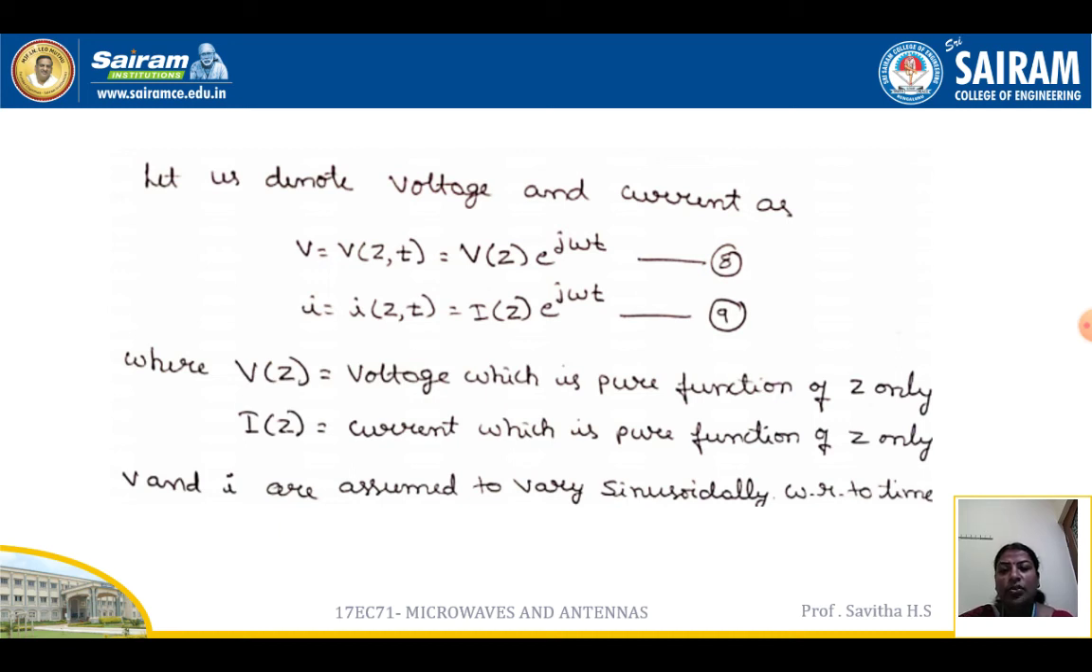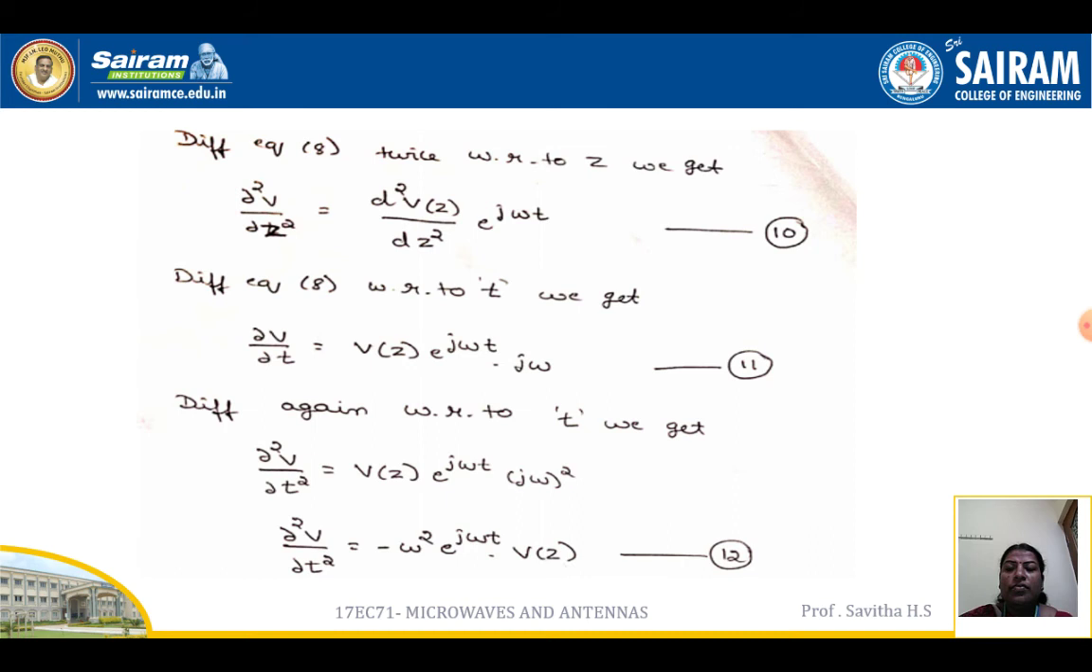That is, V is equal to V of Z, comma T is equal to V of Z e to the power of j omega T. Similarly, I is equal to I of Z, comma T is equal to I of Z e to the power of j omega T, where V of Z is the voltage, which is a pure function of Z, and I of Z is the current, which is a pure function of Z, where V and I are assumed to vary sinusoidally with respect to time.